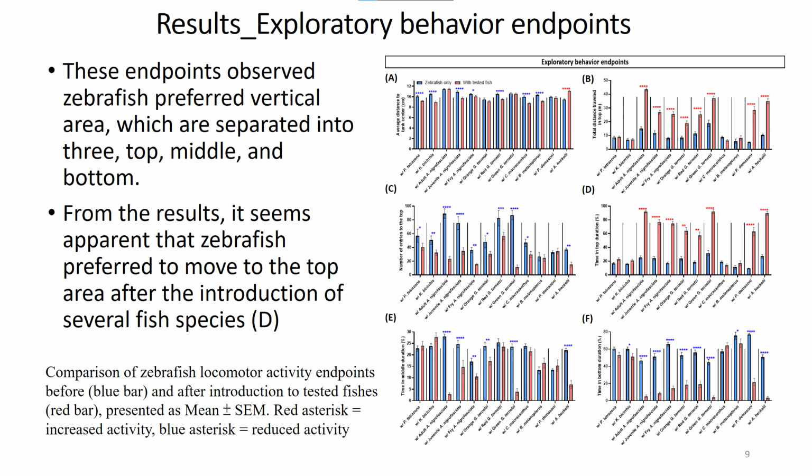The third major endpoint is exploratory behavior endpoints. The minor endpoints observe zebrafish preferred vertical area, thigmotaxis, and top area exploration. From our test results, most zebrafish showed a reduction of thigmotaxis when exposed to test fish, except during exposure to threadfin acara. Additionally, zebrafish were observed to stay in the top area of the tank during exposure to all convict cichlids, all black tetras, Damascene cichlid, and threadfin acara.